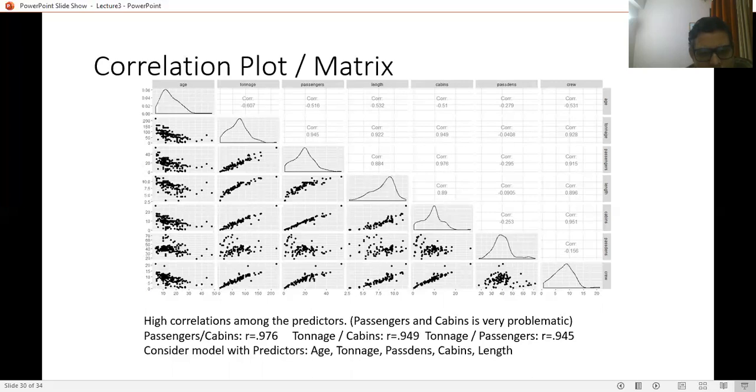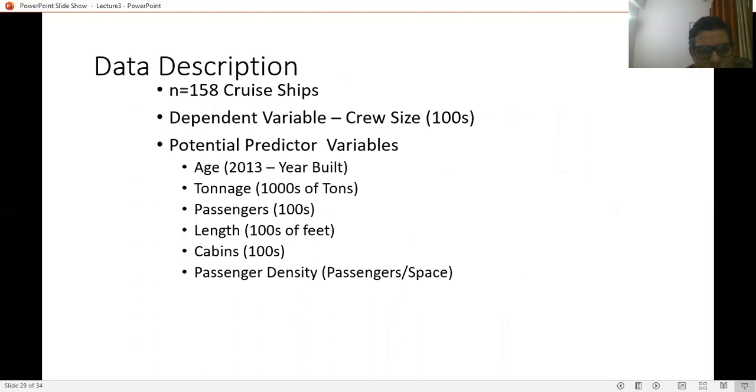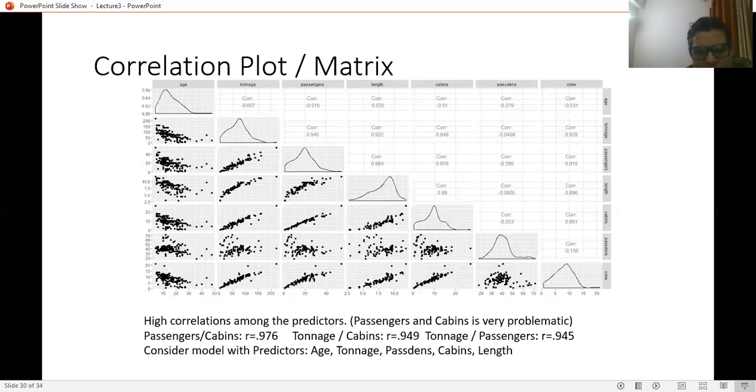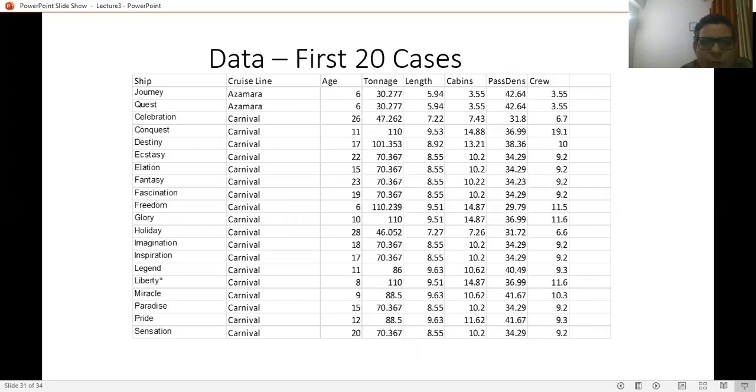So in this model we only considered the predictors: age, tonnage, passenger density, cabins and length. Taking these predictor values, we have age, tonnage, length, cabin, and passenger density, and the dependent value is crew size, for 20 cases.